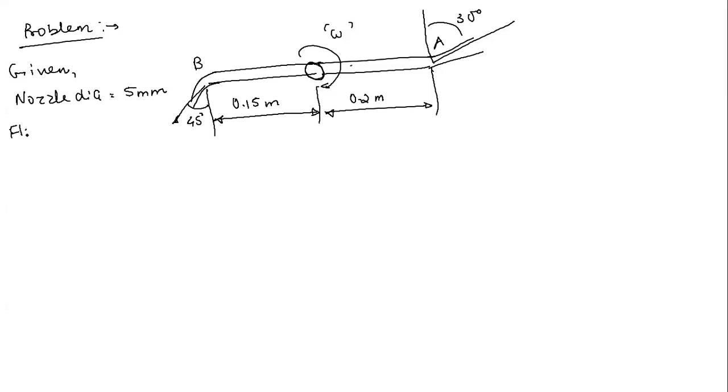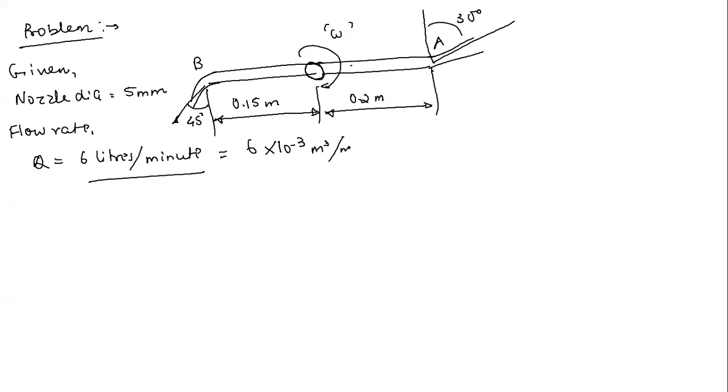So basically total flow rate is given. Q is 6 liters per minute, right? So let me quickly convert this liter into meter cube. This is simply 6 into 10 to the power minus 3 meter cube per minute. So this Q is given to you.